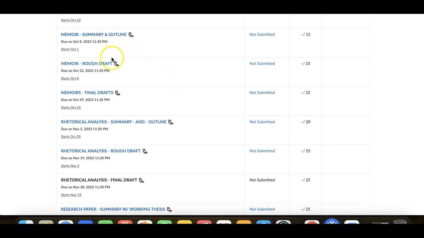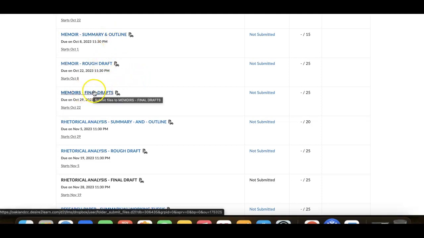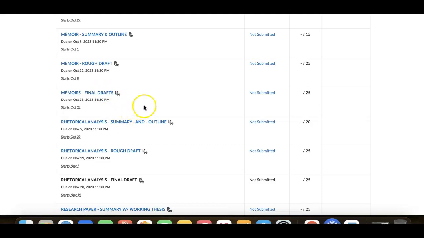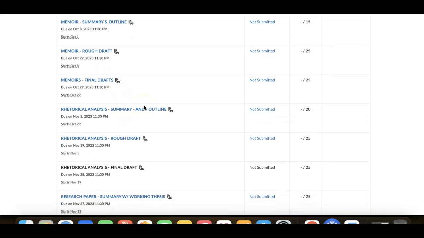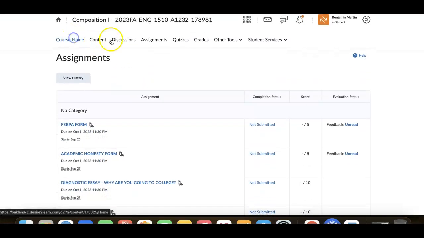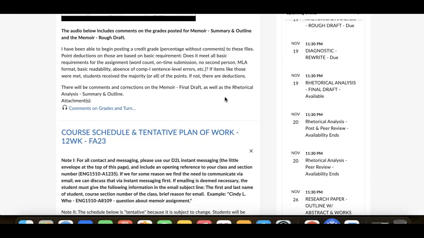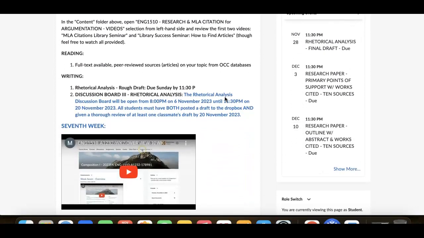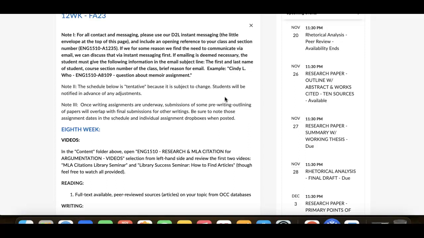But these ones on summary, outline, and rough draft, there are some students who already got all this back. Some students are going to get this first, the final draft on it, because the grading platform wasn't available during these. It is available more consistently now. It's still not perfect, but I'm getting more regular access to it. So I'm making sure both of these are finished by the end of this week. Then we shouldn't have, I'm told anyways, any more issues with those as we move forward. So once you see the memoir final draft pop up for you guys with the graded file and the feedback file, there's going to be a window to do a rewrite by the end of the semester for that one as well, but that'll be the last rewrite that's available to you guys.